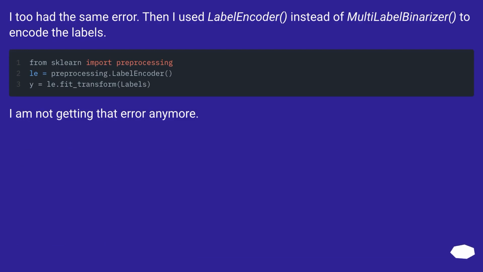I too had the same error. Then I used label encoder instead of multi-label binarizer to encode the labels. I am not getting that error anymore.